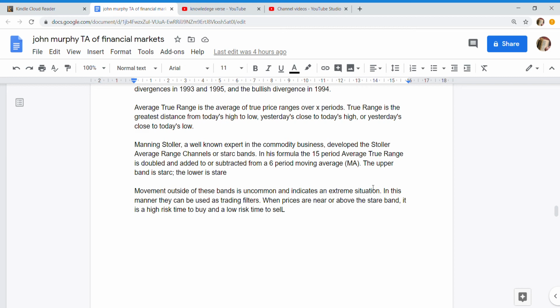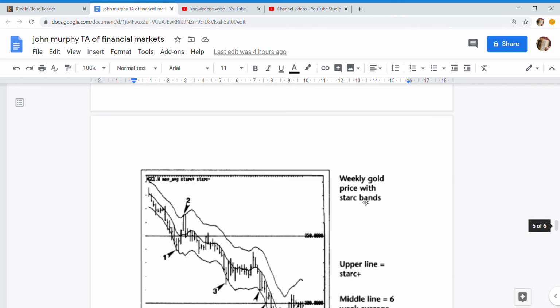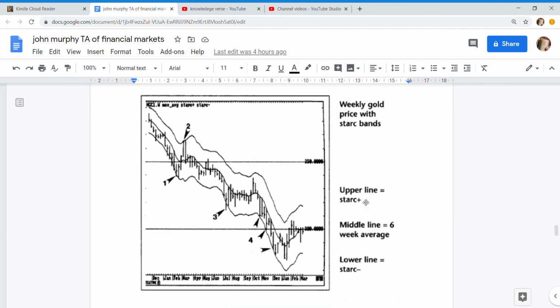Movement outside of these bands is uncommon and indicates an extreme situation. In this manner they can be used as trading filters. When prices are near or above the upper band, it is a high-risk time to buy and a low-risk time to sell. Fig. STARC band plotted around a 6-week moving average of weekly gold prices. Points 1 and 3 show prices bouncing after dipping below the lower band. Point 2 shows prices falling after rising above the upper band.